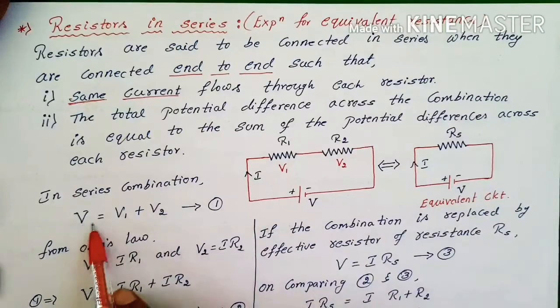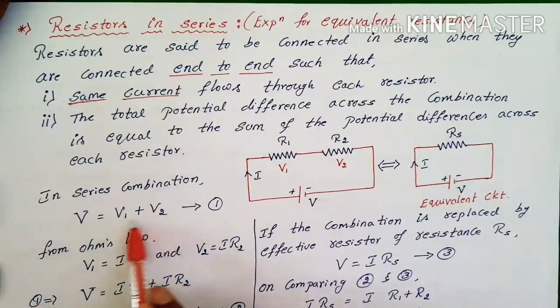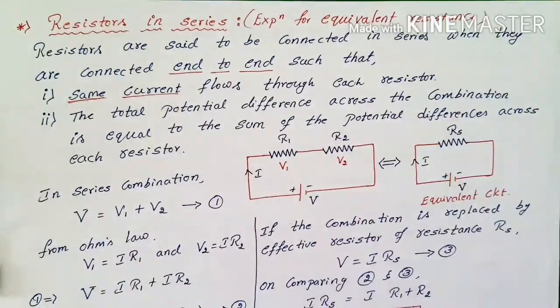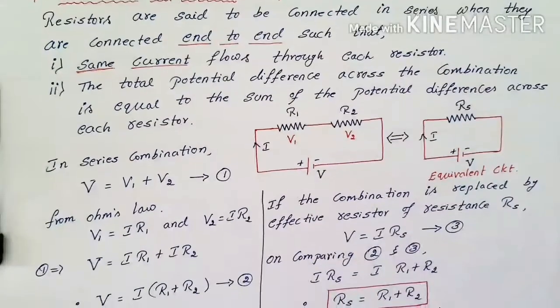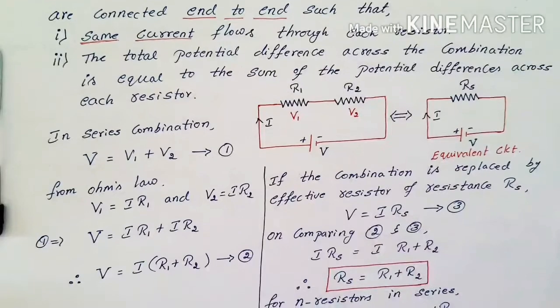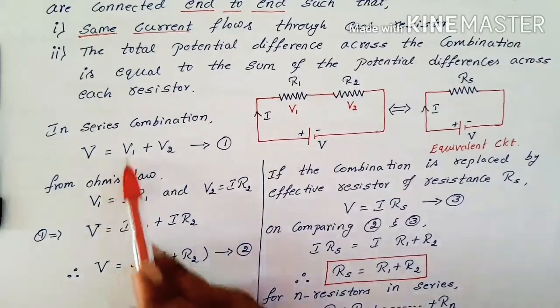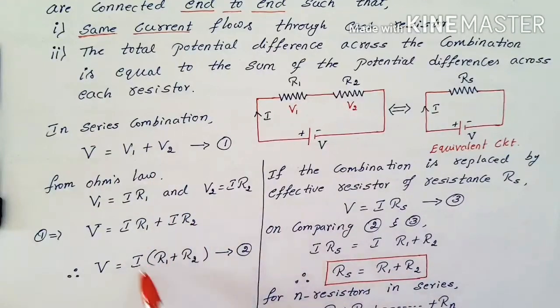That means V is equal to V1 plus V2. The total potential difference is equal to the sum of the two individual potentials. From Ohm's law, I can write this: V1 is equal to IR1 and V2 is equal to IR2. Now substitute the values in equation 1. So it is IR1 plus IR2. Take I common: I times (R1 plus R2). Call it equation 2.